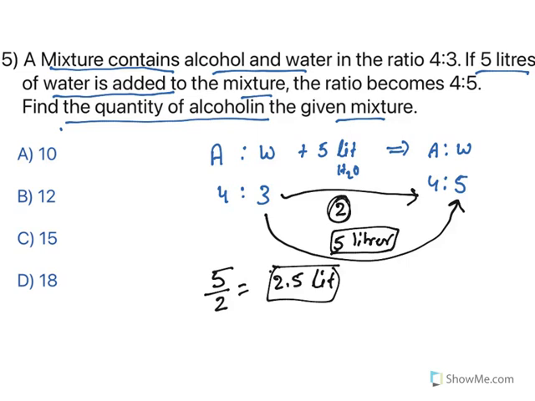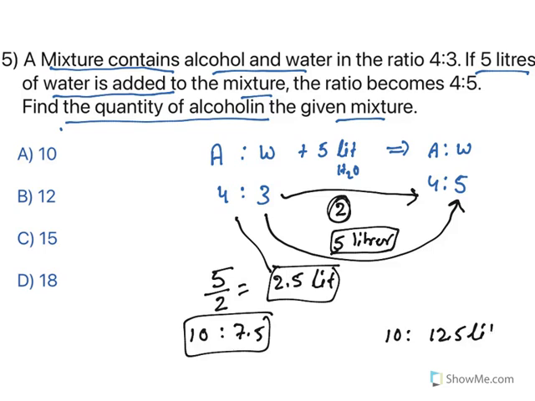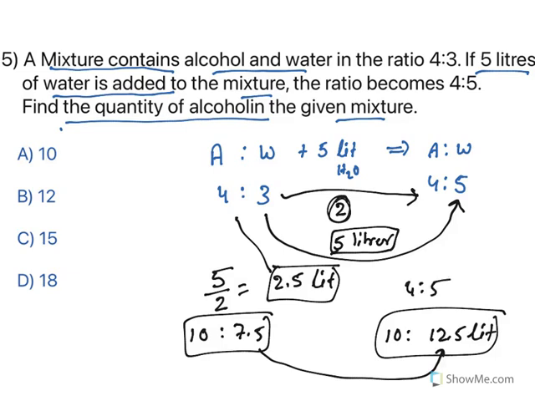So each portion is 2.5 liters, which means 4 into 2.5 is 10 liters of alcohol, and 3 into 2.5 is 7.5 liters of water here. And here again 10 liters of alcohol and 2.5 into 5, how much is that? 12.5 liters. Now see, this is what happened. To 7.5, if you add 5 liters of water, it becomes 12.5. And here the ratio is 4:5 and here the ratio is 4:3. Now, how much alcohol is there? That is the question. Alcohol is 10 liters. Answer is A.